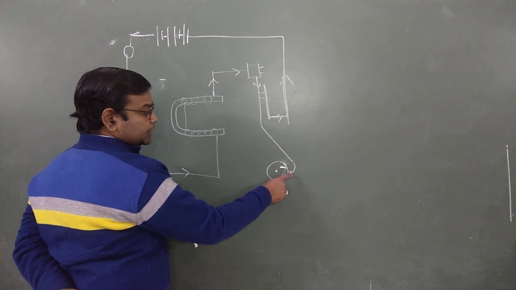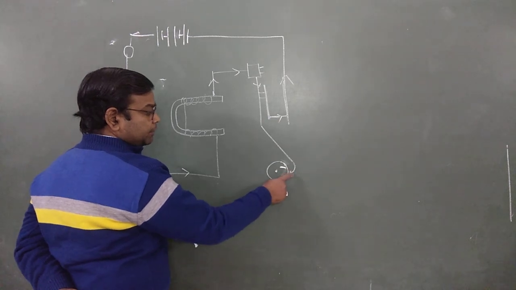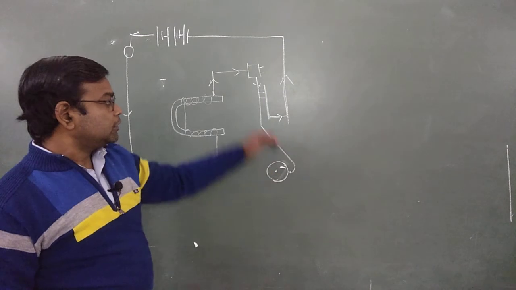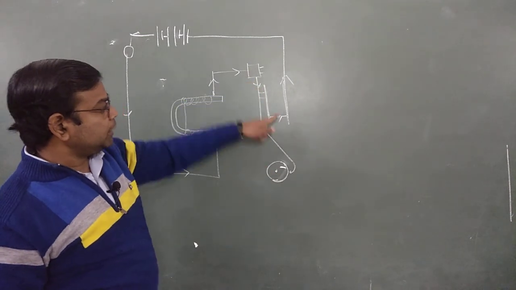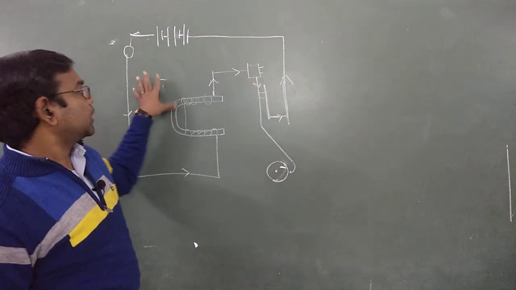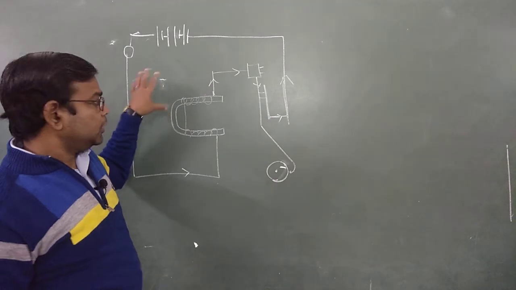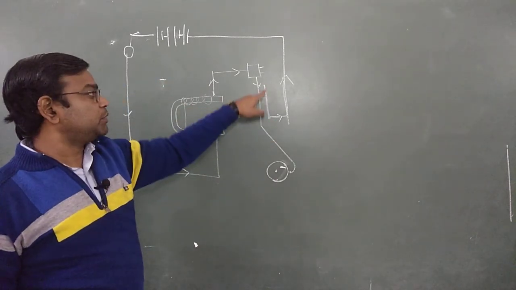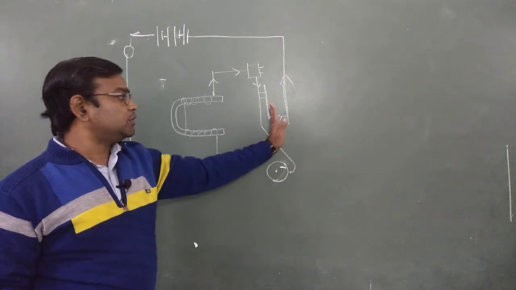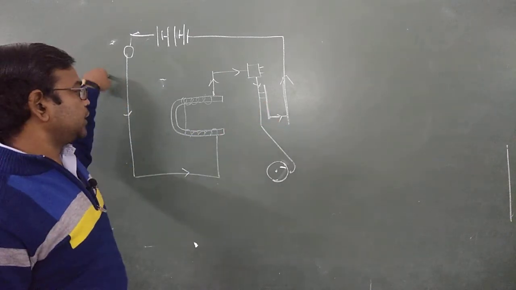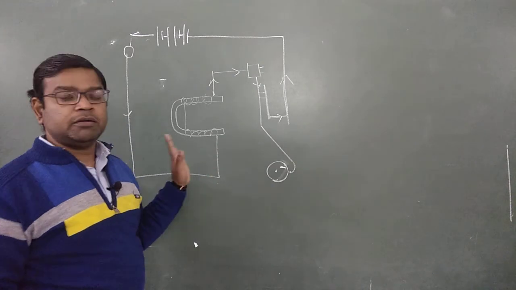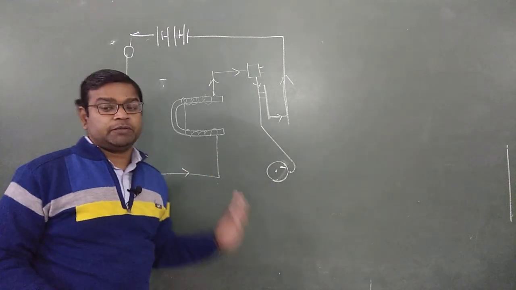Second, this hammer hits the gong. Clear? But when it moves to this side, it loses contact and the flow of current stops. Again it moves back because there is a spring that shifts it back. Again the current flows, it attracts, and hits the gong. Likewise the electric bell works. You must read it from your book.